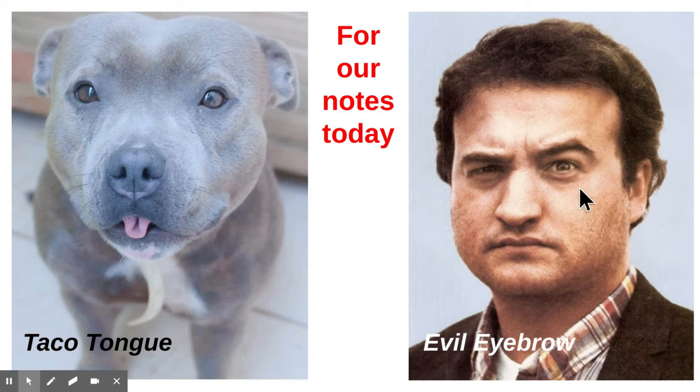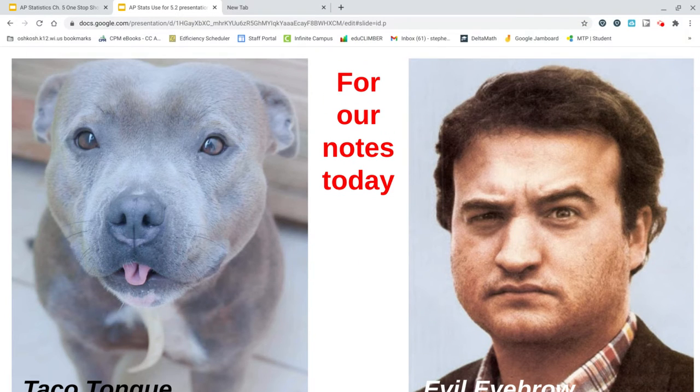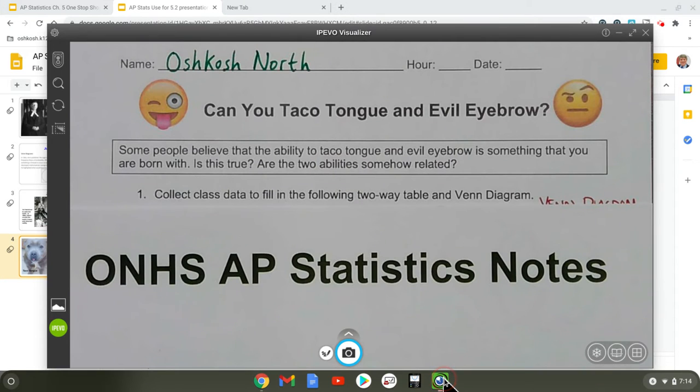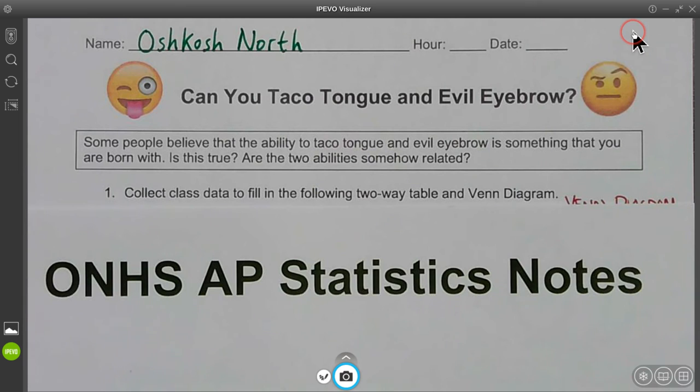Today for our notes, as unusual as this seems, you have to know what taco tongue is and what evil eyebrow is. So taco tongue is when you curve your tongue so it looks like a taco, like this dog. And evil eyebrow is when you have your eyebrows like this, like John Belushi's doing right there. So let's see if we can switch over to the camera at this point and go through our notes. Hey, there we go. Okay, so it says, can you taco tongue and evil eyebrow?